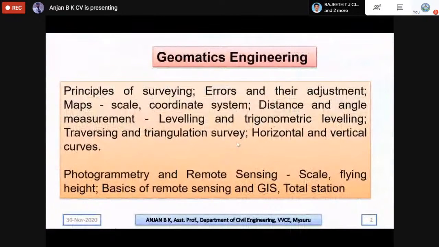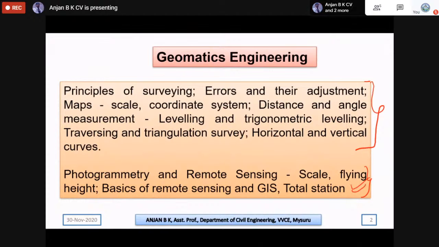Basically, in GATE 2021, the syllabus is as you can see here. The first portion is what I am going to cover in this session, and the second portion will be covered by my colleague Professor Girish P, who will be discussing the second set of concepts.